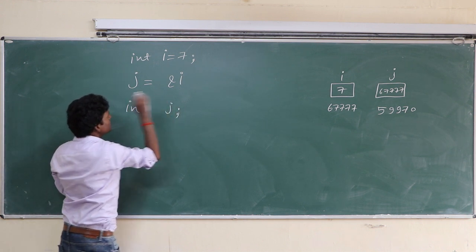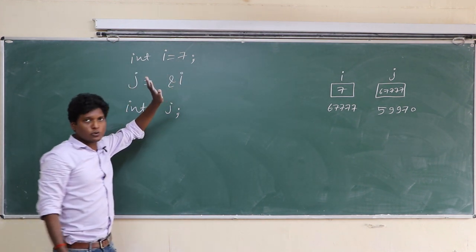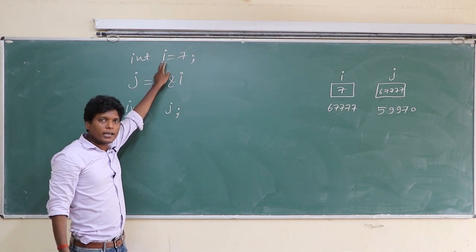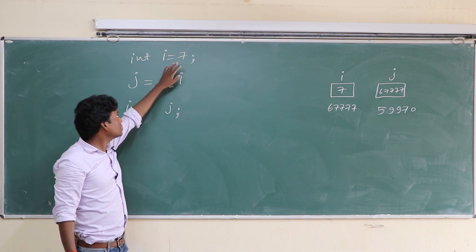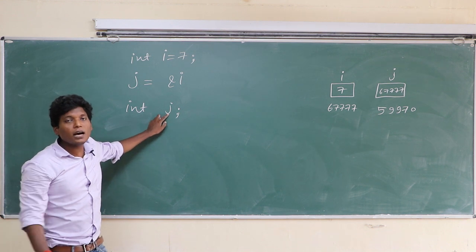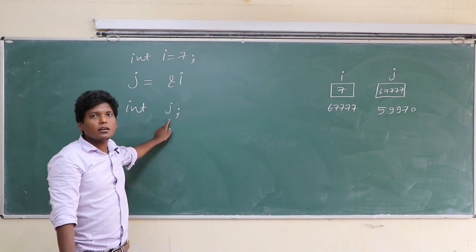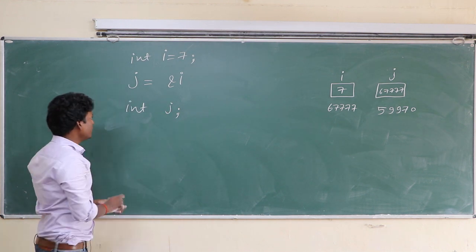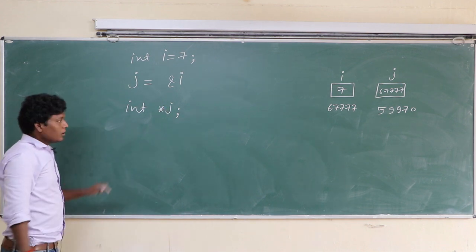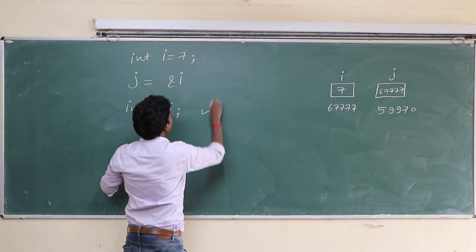No class, this is wrong. int i equal to 7 is okay. i is a normal variable, holding the value 7. Here j is a variable, but j is holding the address of i, that's why its declaration will be something different. So there is a difference. Here there will be an asterisk. Now this declaration is okay.